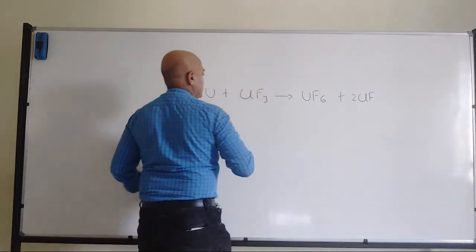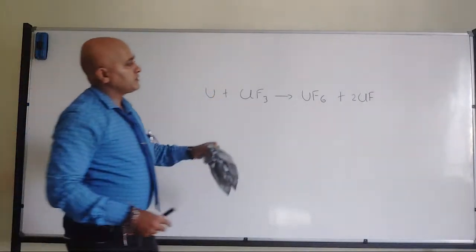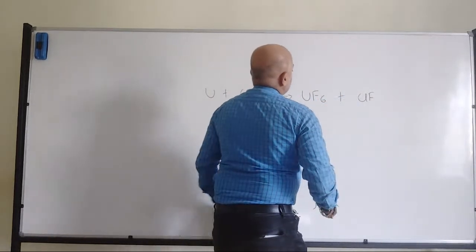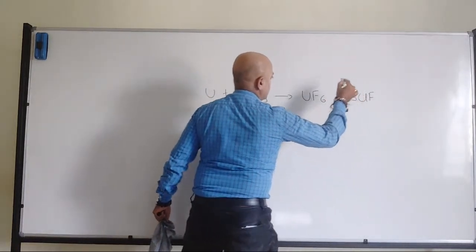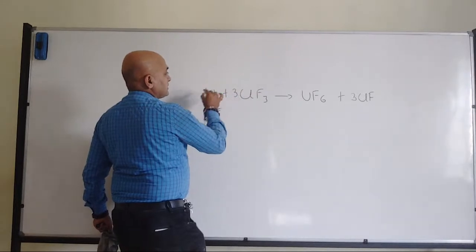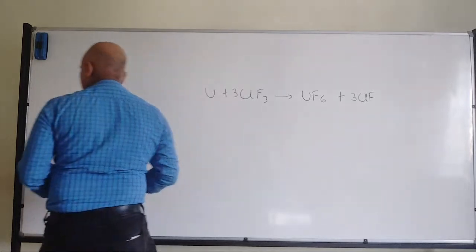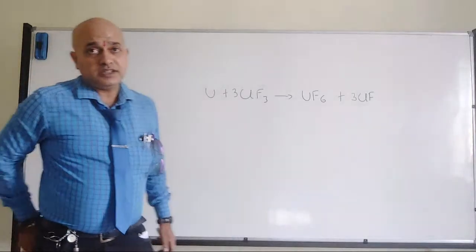Even 8 is not possible. I will make it as 3. Then almost 1 by 2, then 3. Then here also it should become second. Fine. So that's where we have the fluorination property of interhalogen compound.